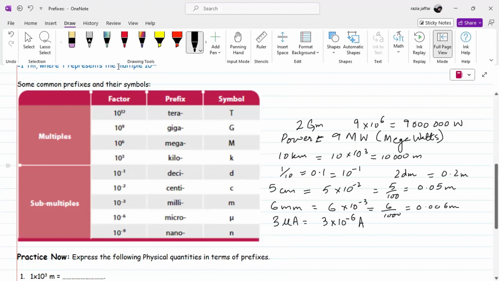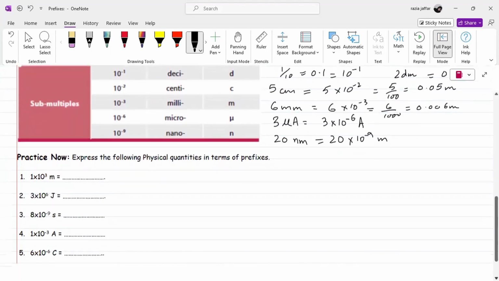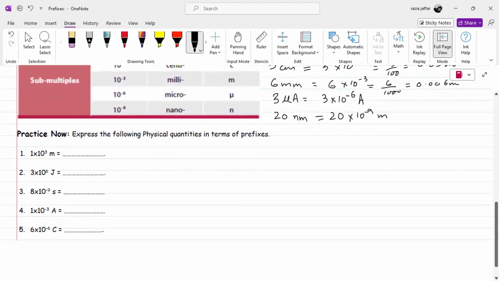Similarly for nano, nano represents the submultiple of 10 power minus 9. If we have somewhere written 20 nanometers, it means 20 into 10 power minus 9; the submultiple here is replaced by the letter n. By using these prefixes, we can make numbers easier to represent and write. Now we have some practice examples here.